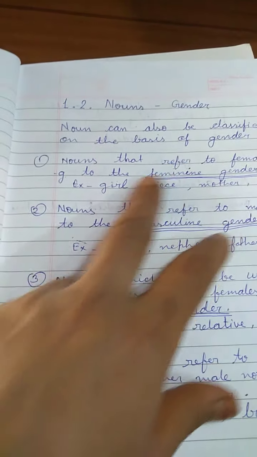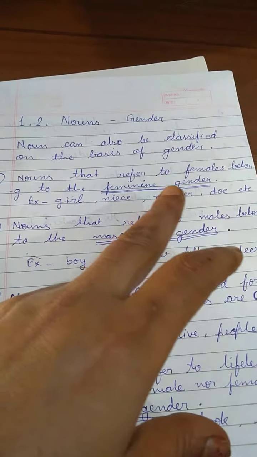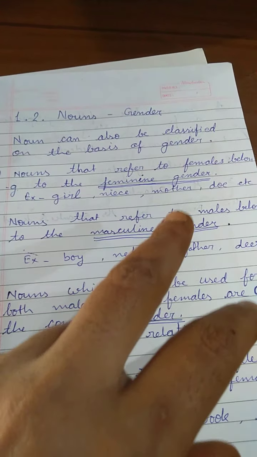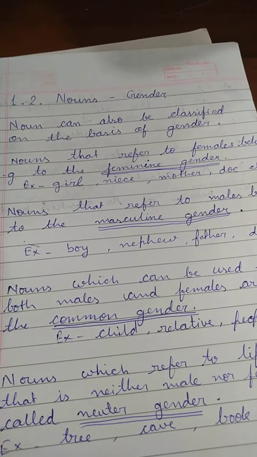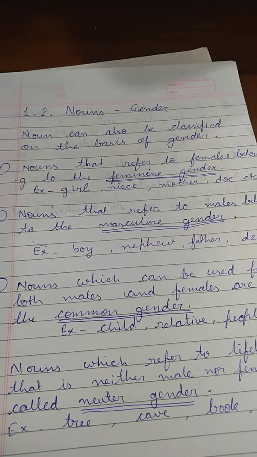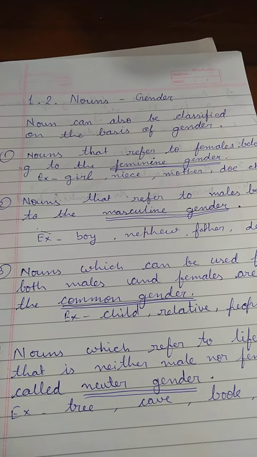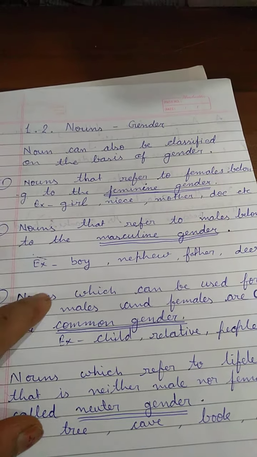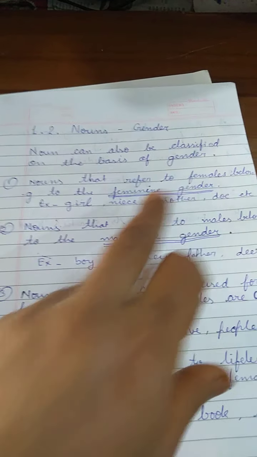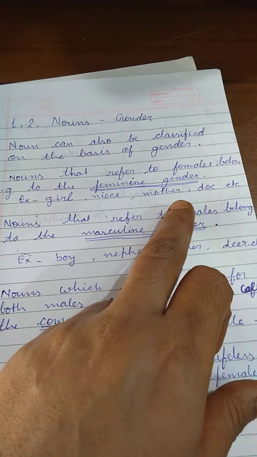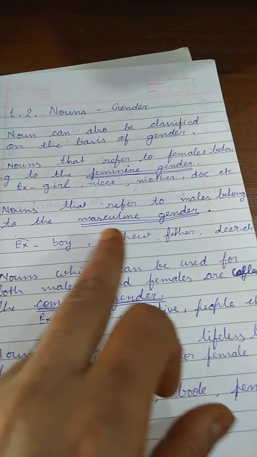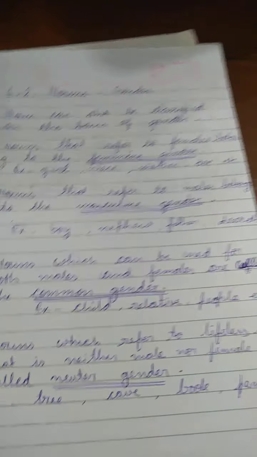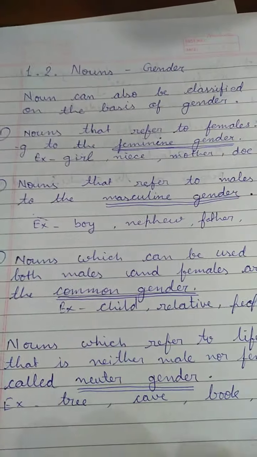Nouns, gender. Nouns can also be classified on the basis of gender. In Hindi we have striling and pulling. In this way in English, it is called gender. A noun that refers to a female is called feminine gender. A noun that refers to a male is called masculine gender. These are the examples I have given.